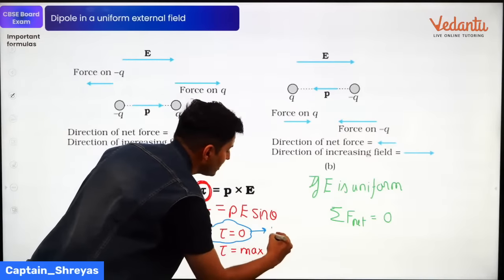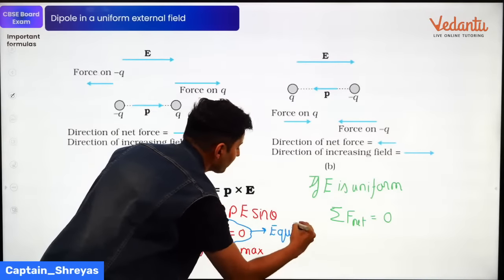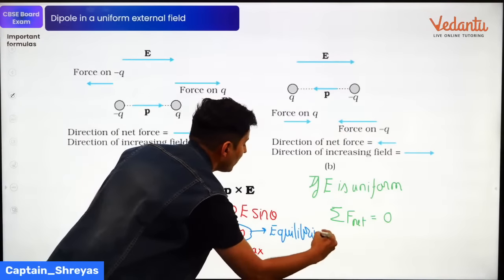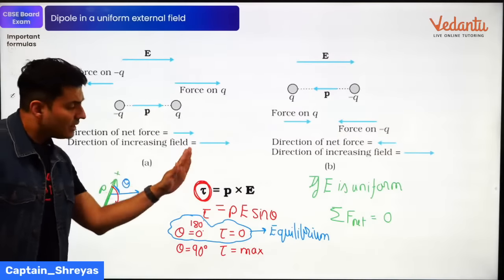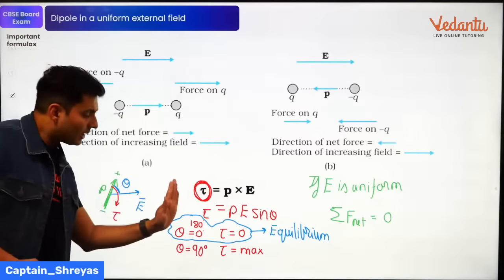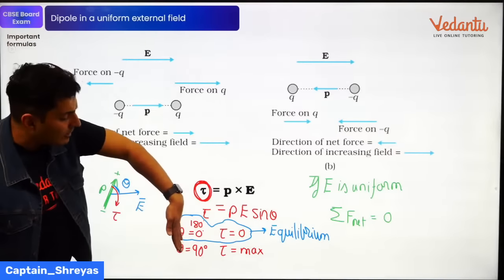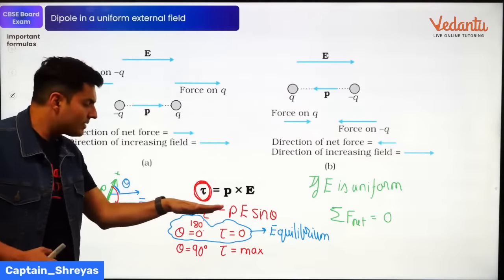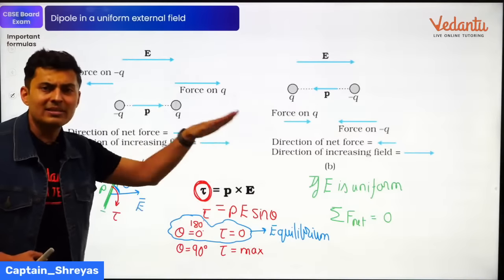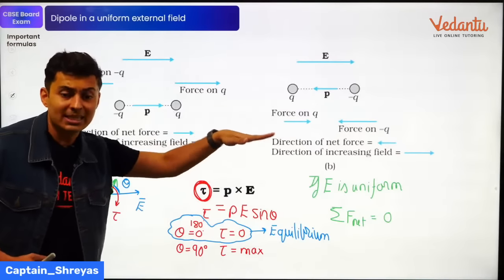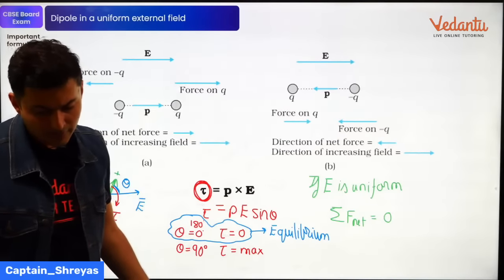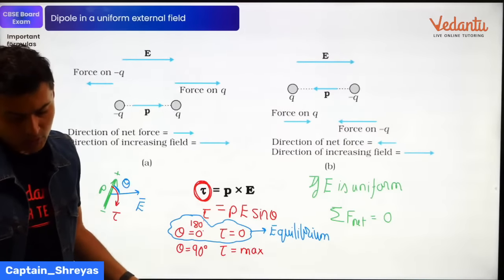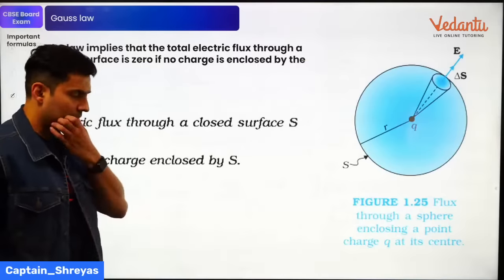This is the condition for equilibrium. This is the condition for the equilibrium of the dipole. That means the dipole stays there as it is. It does not rotate. If it is kept at some angle, there will be a torque and it will rotate. Only at 0 and 180 degrees, you will see it remains in equilibrium. It stays there as it is. I hope this is clear. Everyone with me? Moving on to the next concept.